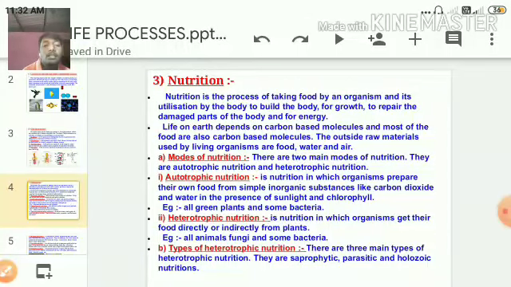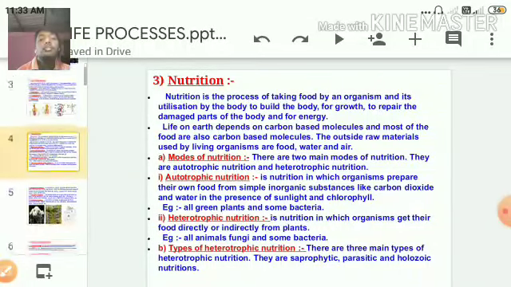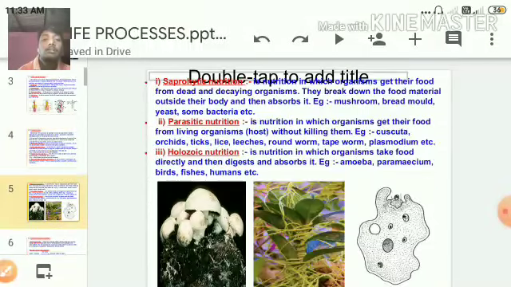And let's see, in the heterotrophic mode of nutrition, there are types as well. There are three main types of heterotrophic nutrition. They are saprophytic, parasitic, and holozoic nutrition. First we will see the meaning of saprophytic, parasitic, and holozoic. That we are going to see now. The first one is saprophytic.